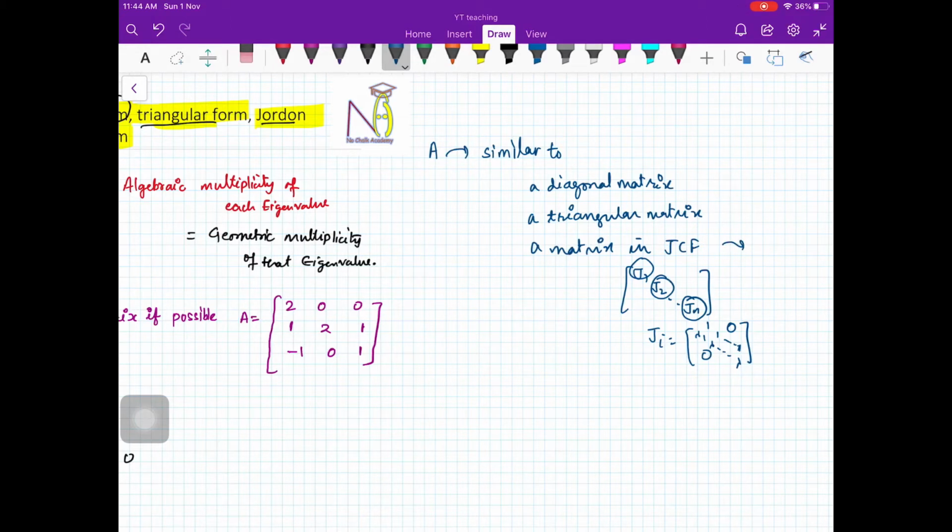If your matrix is similar to a matrix in rational canonical form, you have C1, C2, up to Cn, where C1, C2, Cn are the companion matrices. How do you make companion matrices of polynomials?